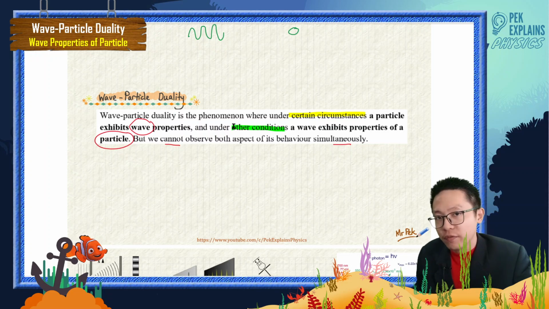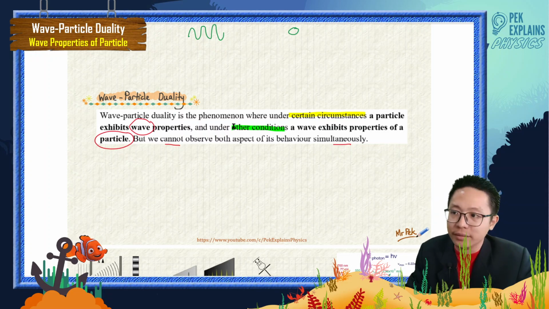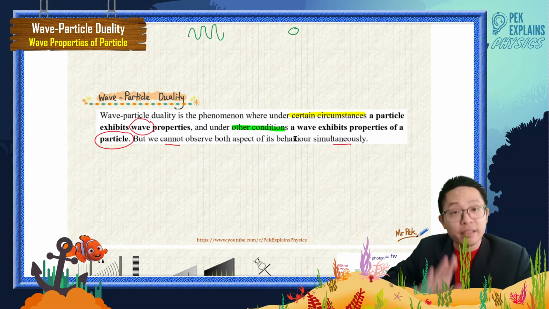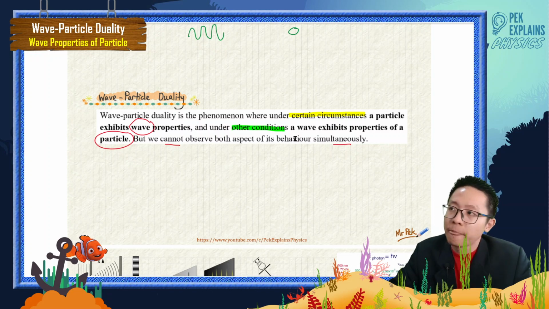It's either wave or particle, but it won't exhibit two properties simultaneously at one time, under one condition. But the special thing about wave particle duality is it has both properties for different conditions.